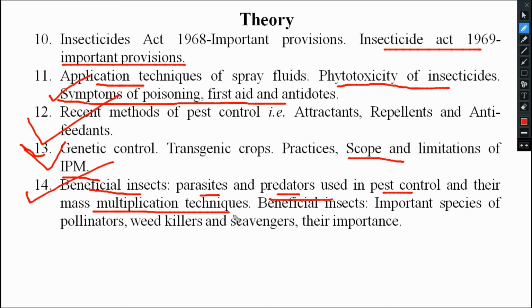It is directly coming to biological control now. Okay, mass multiplication of those beneficial insects or predators or parasites or parasitoids. What are those things? I will tell you later in biological control. Some other beneficial insects like pollinators, and then weed killers, scavengers, their importance, those things we will see here. If time permits, these are not that important, still we will cover the course.